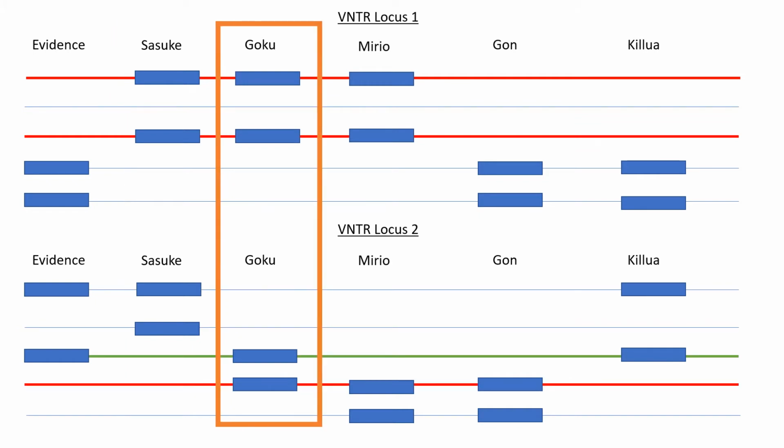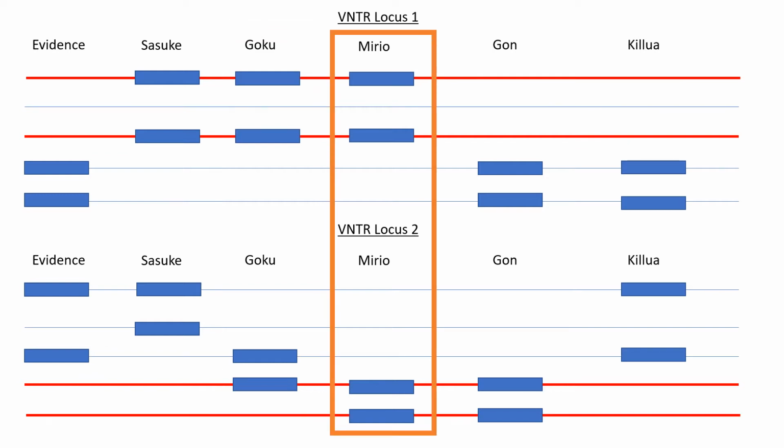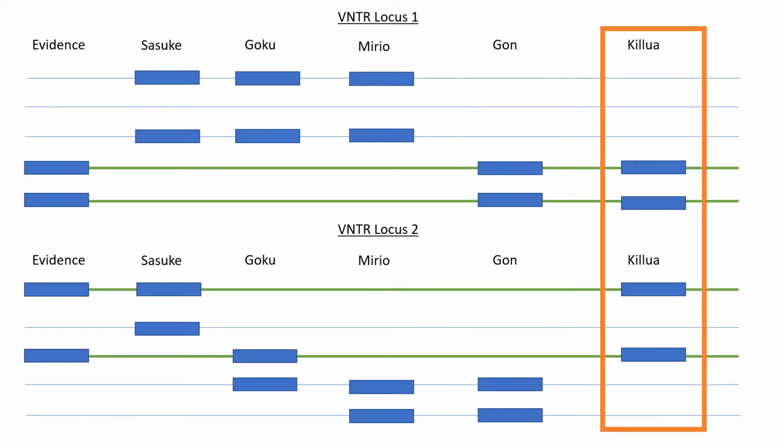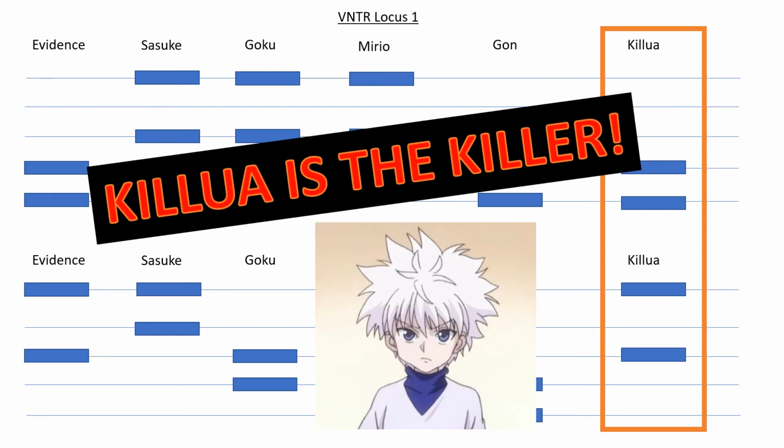Goku also matches with one allele on the evidence DNA on locus 2, but does not match with any other alleles. Goku is not the killer. Mirio's DNA does not match with any alleles on the evidence DNA. Mirio is not the killer. Gon matches with both alleles of the evidence DNA on locus 1, but with none of the alleles on locus 2. Gon is not the killer. The only person who matches with all of the alleles from the evidence DNA is Killua. This means that Killua is the killer.